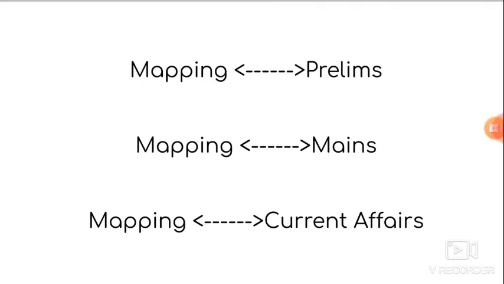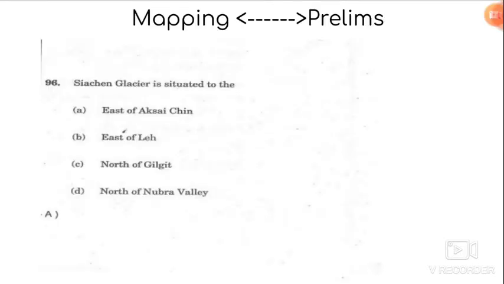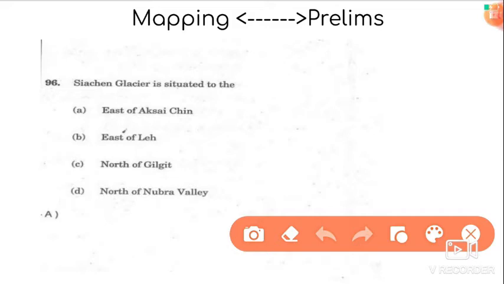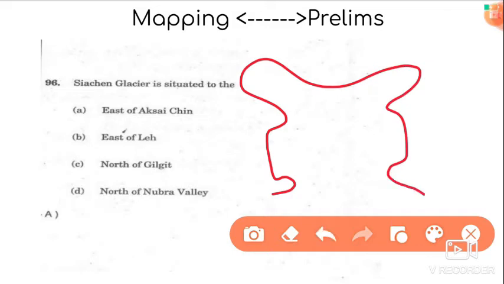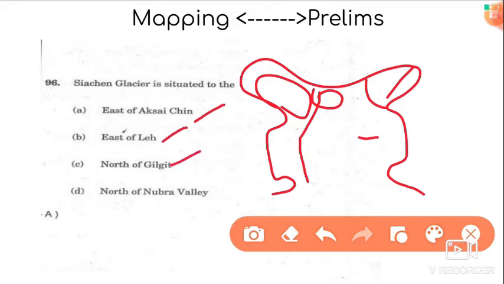Instead of considering a vague statement, let us have a look at the 2020 prelims paper once. First question is, Siachen Glacier is situated to the. So to solve this question, we are supposed to know the political map of Jammu and Kashmir and Ladakh Union Territories. Let us have a rough map of Jammu Kashmir and Ladakh territories. Here we go. So this is Pak occupied Kashmir. Here lies the Gilgit. Here is the Siachen Glacier. This is the Aksai Chin area and this is Leh. So from this we can easily eliminate A, B and C options, and finally our answer will be D.